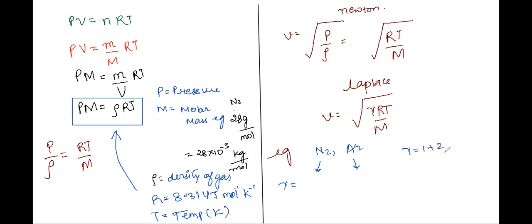Degree of freedom is 5 for diatomic. And for mono, degree of freedom is 3. Calculate the different values. So for here, degree of freedom is 2, here degree of freedom is 1. Just a second, class.